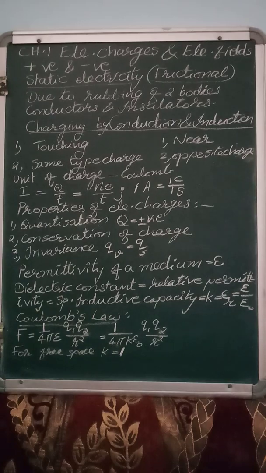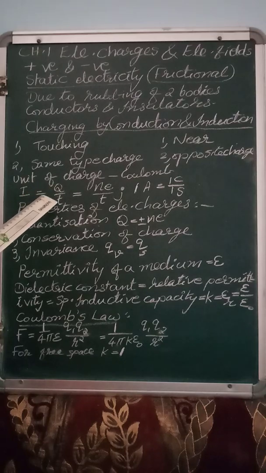Next come to the unit of charge. SI unit of charge is Coulomb, denoted by C. In the previous years, 9th class and 10th class, we have learned the definition of electric current. What is electric current? Electric current is the rate of flow of charge. Current is denoted by I, charge Q, time T. So rate of flow of charge is called current.